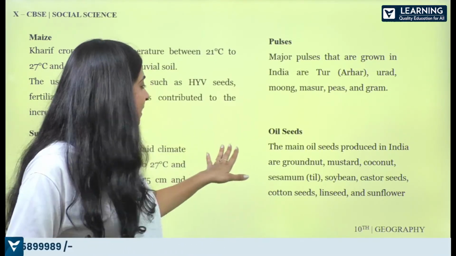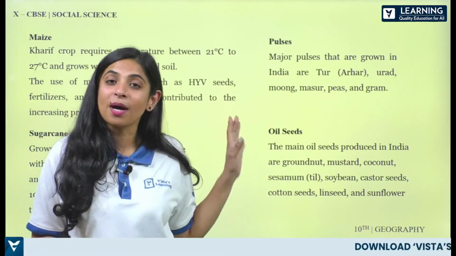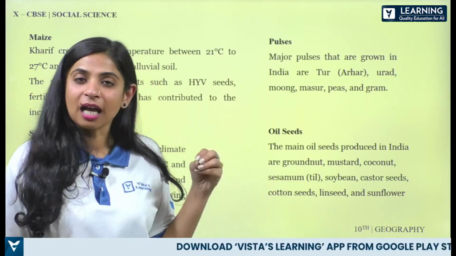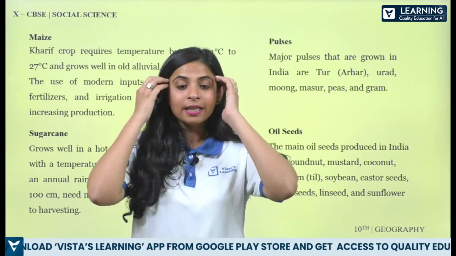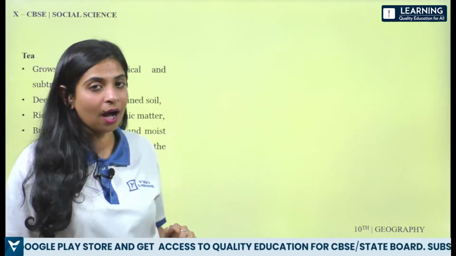Alright, so oil seeds, the main oil seeds produced in India, they are what? The groundnut, mustard, coconut, these are some of the oil seeds, cotton seeds, sunflower seeds. So these are also we are familiar with, we are using it, it's our daily usage, and these are also grown widely in our country.